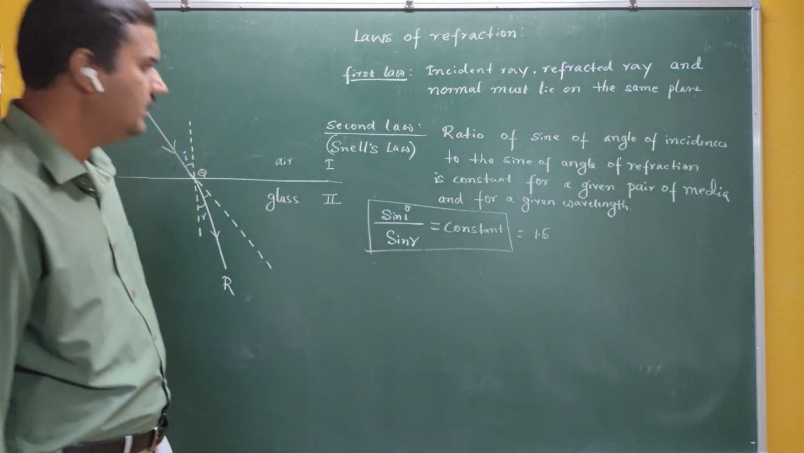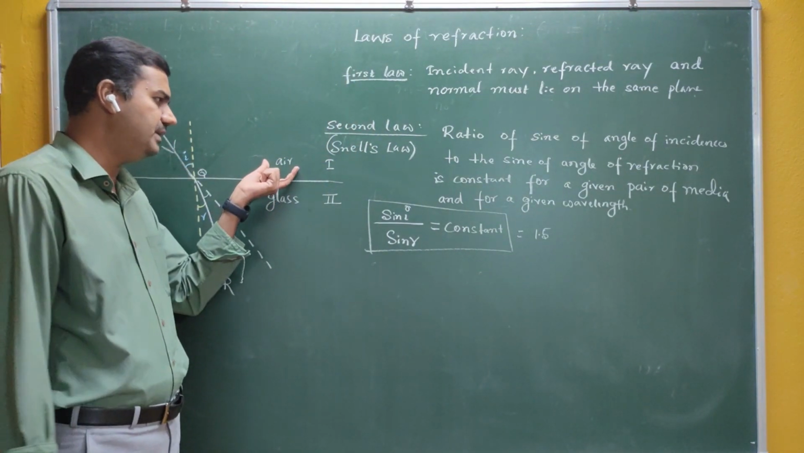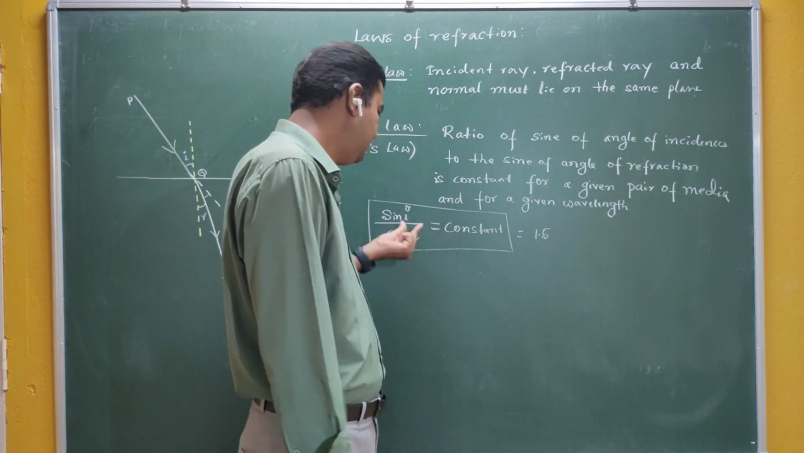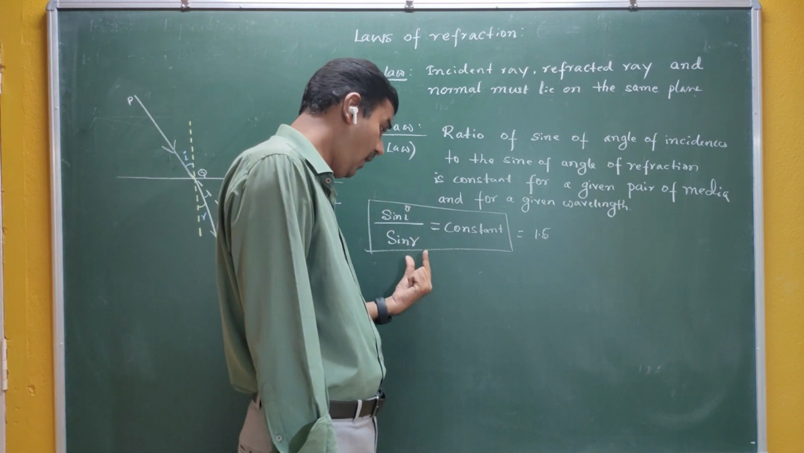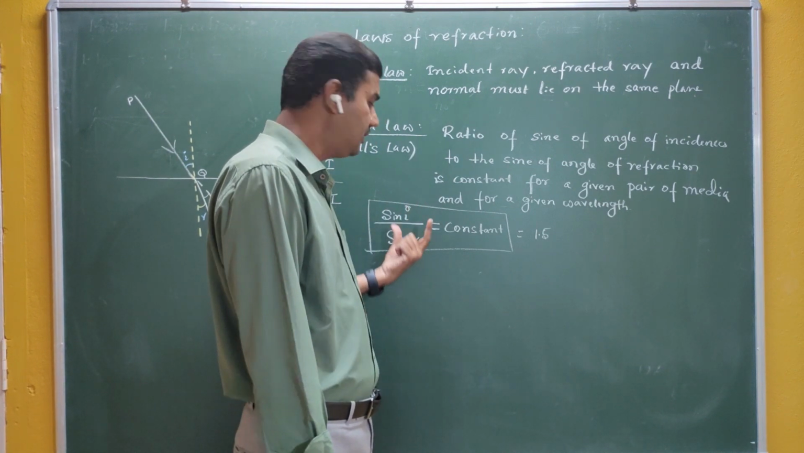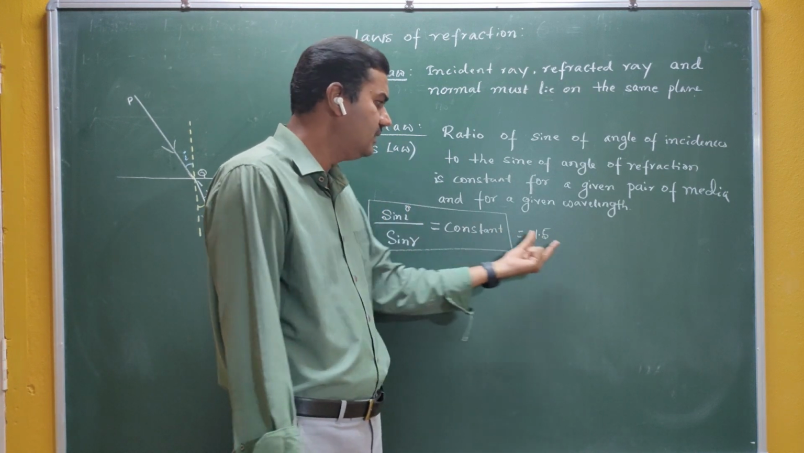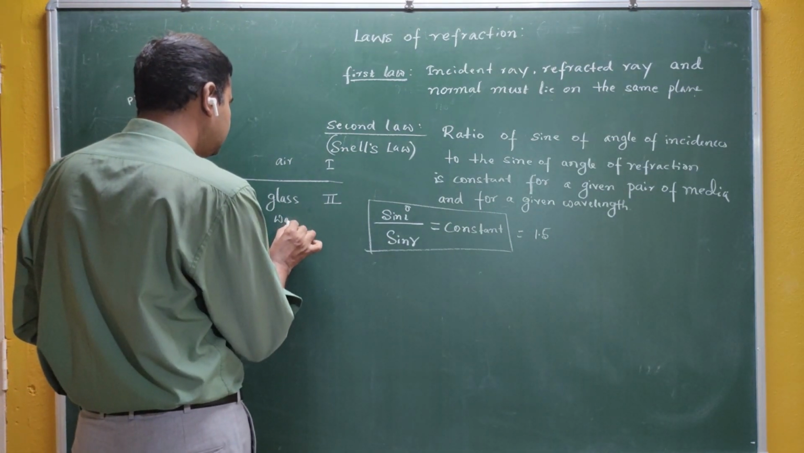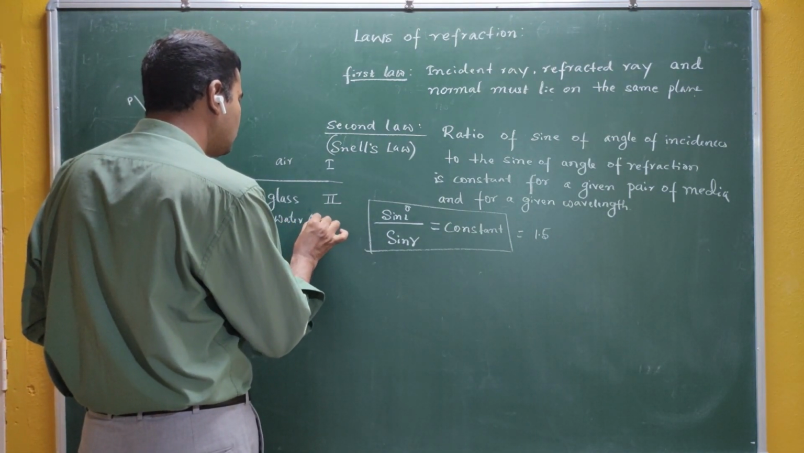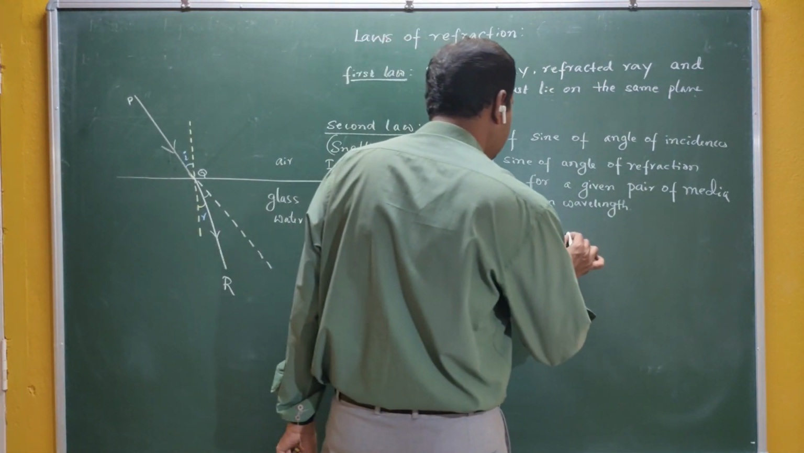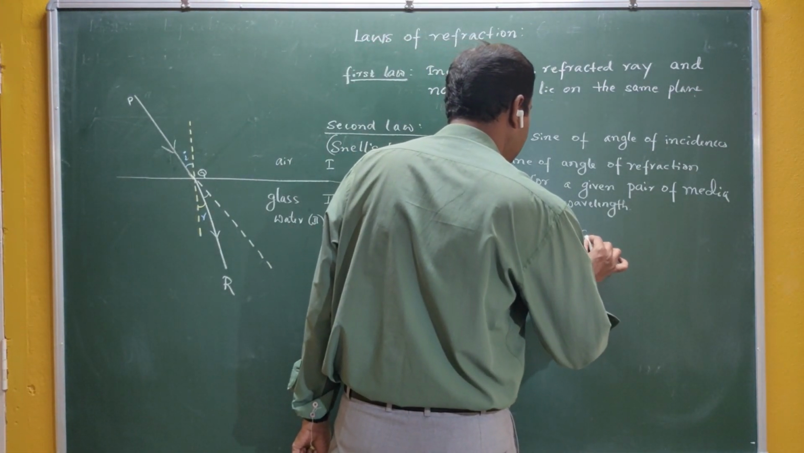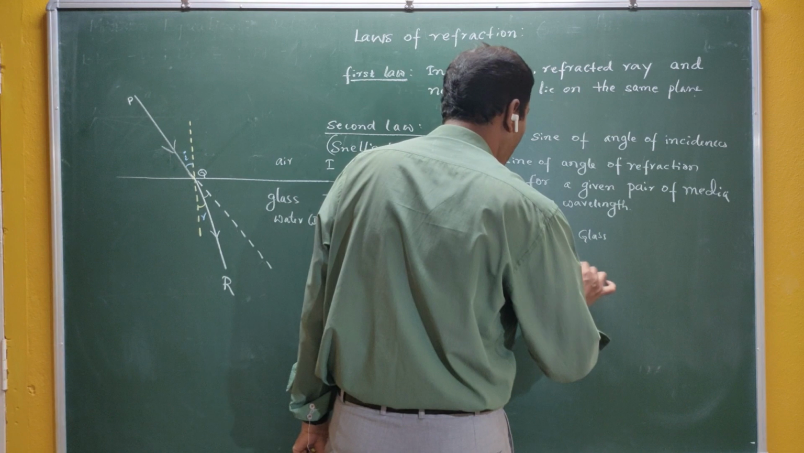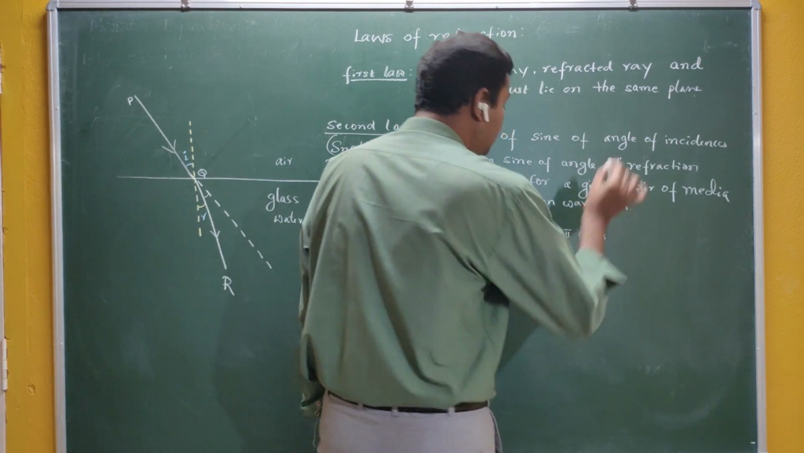You can experimentally verify it during your lab experiments, where you are going to find the value of the constant for glass. If medium 1 is air and medium 2 is glass, then whatever the value of i, you have the corresponding value of r, but the ratio of sin i by sin r remains constant and is equal to 1.5. If your second medium is water, then instead of 1.5, you will get 1.3.